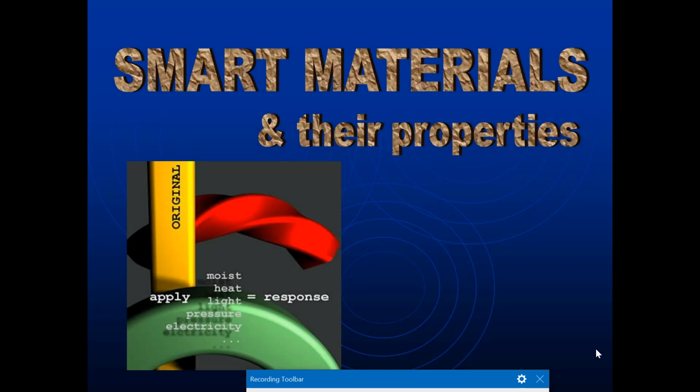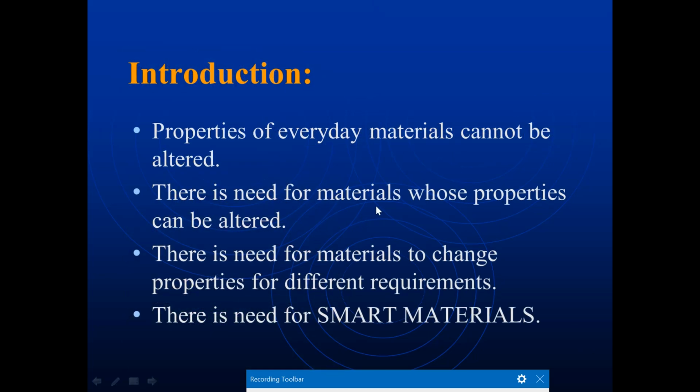Next concept in this chapter is smart materials. These are materials that behave very smartly, so that they change according to pressure or temperature. The materials that change according to pressure and temperature, we call smart materials, and their properties we are going to study in this subchapter.